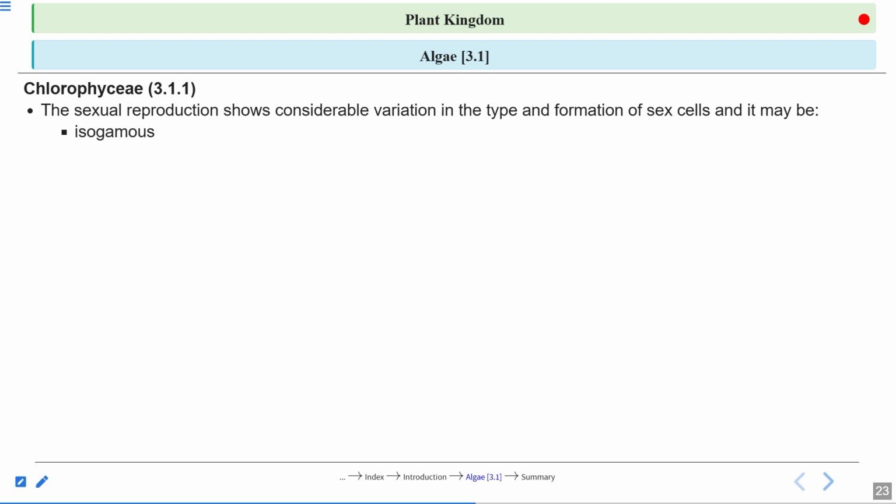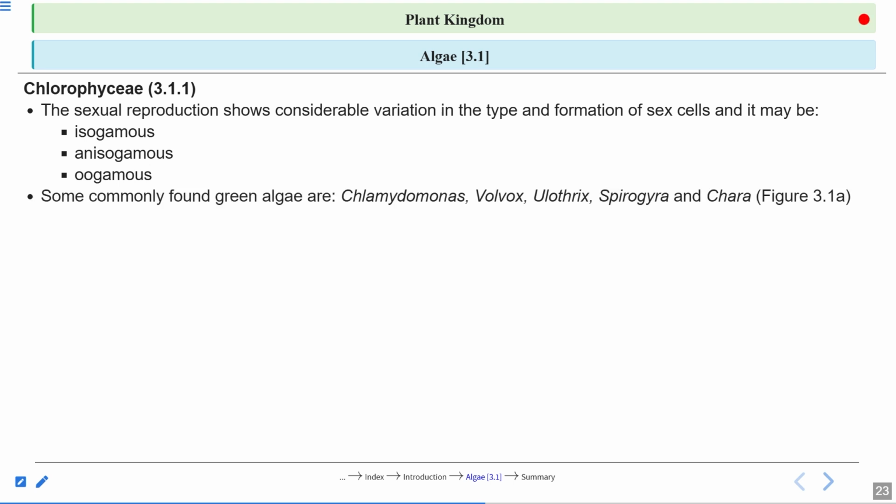Isogamous type, we have discussed this. Isogamous type, anisogamous type, and oogamous type, right? So, some commonly found green algae. Let us see what the different green algae are. Chlamydomonas, this is the example. Volvox, Ulothrix, Spirogyra, and Chara.